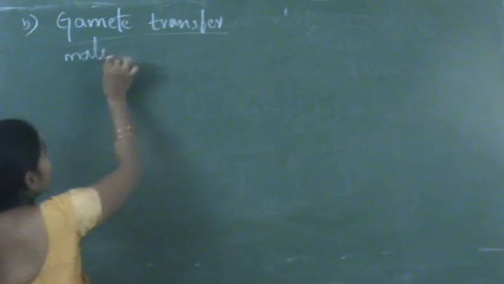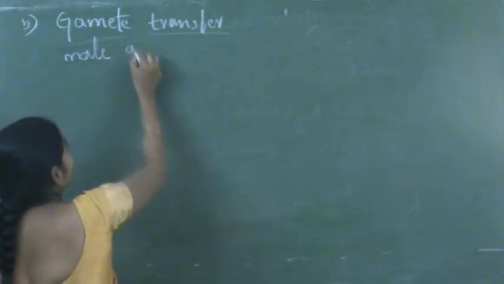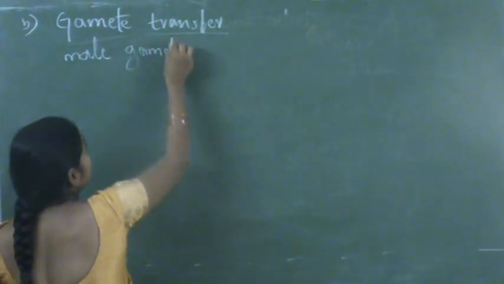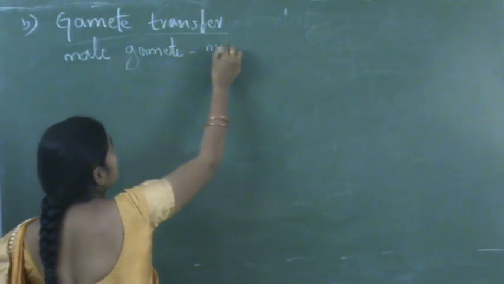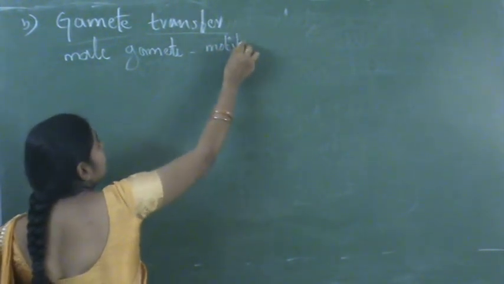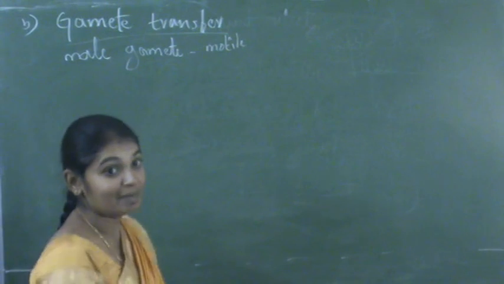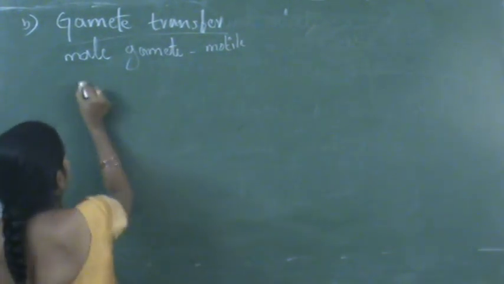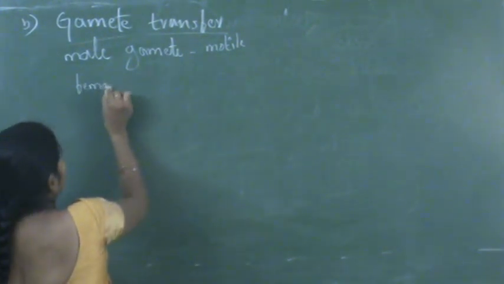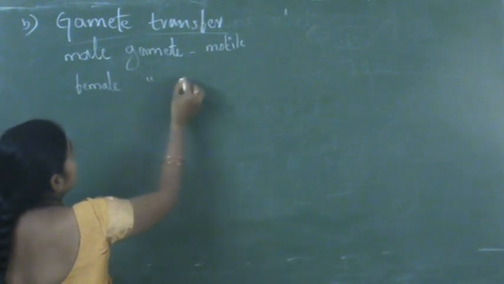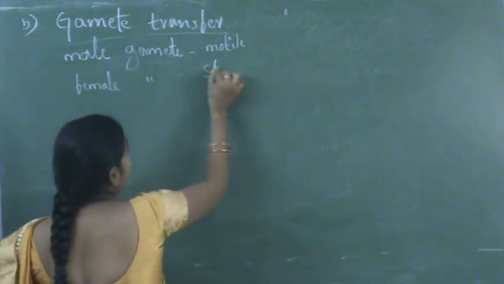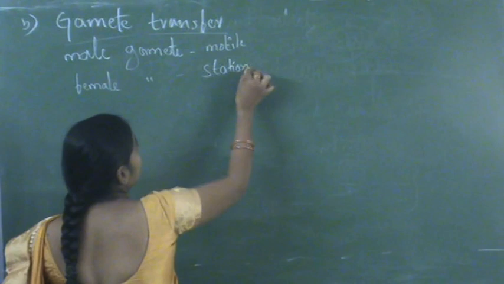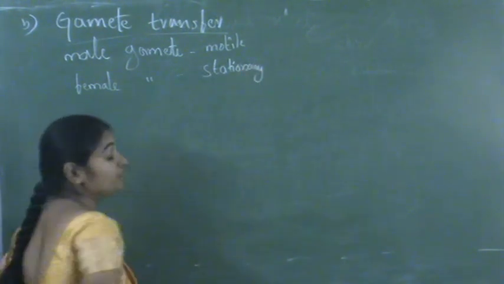In the majority of organisms, the male gamete is motile and the female gamete is non-motile or stationary. It cannot move.